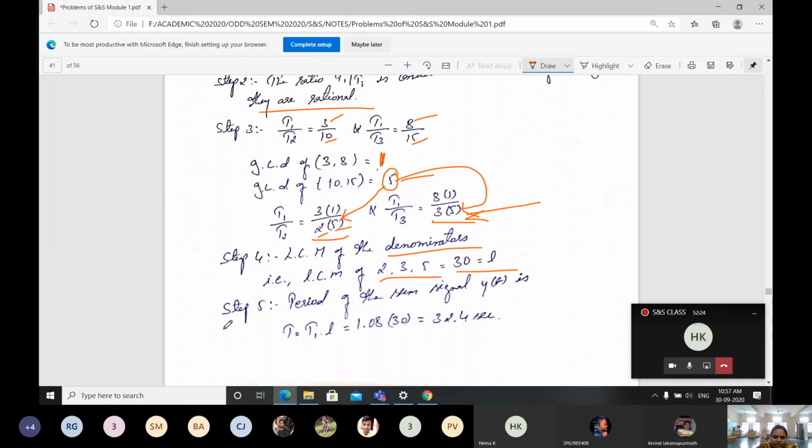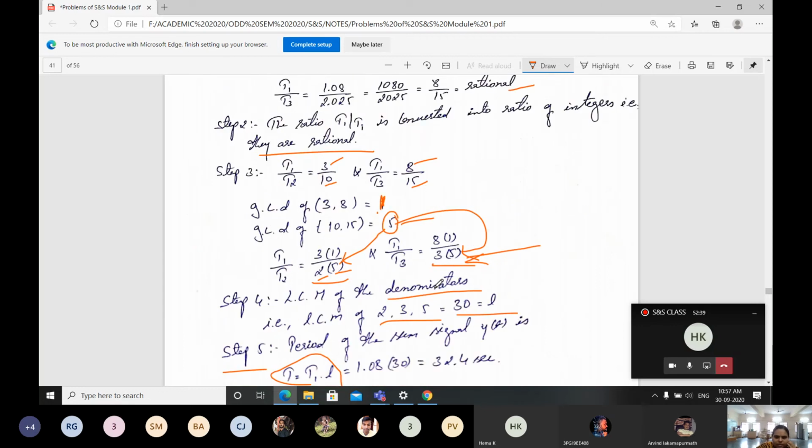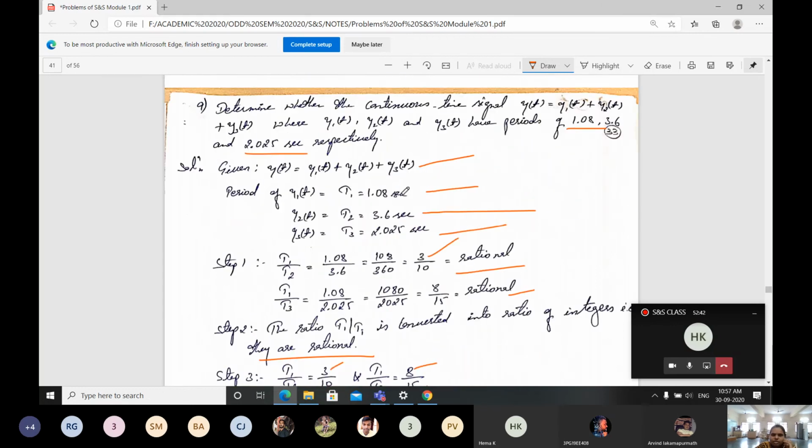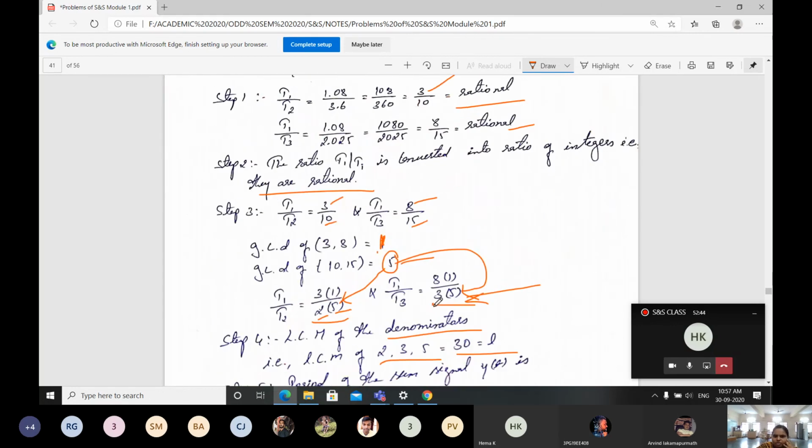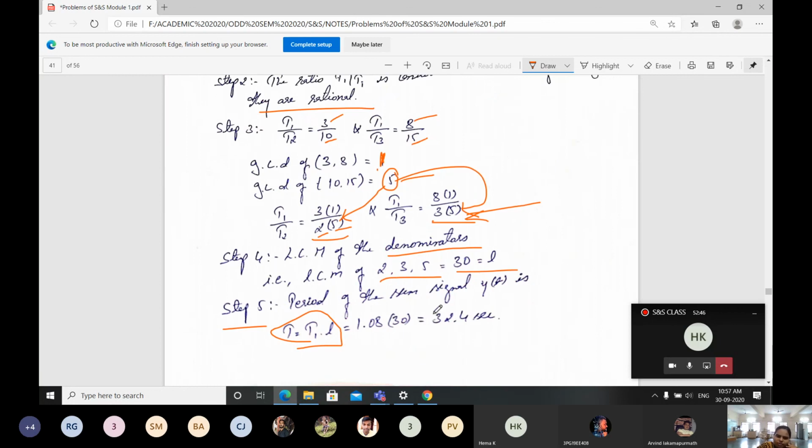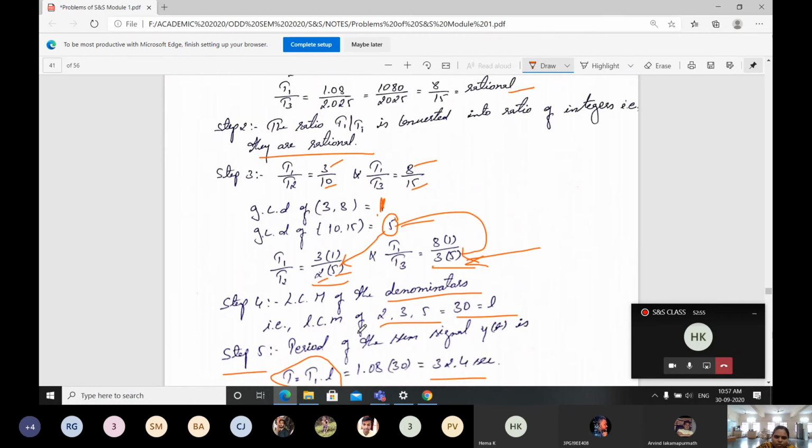Then what is left? The last part, that is step 5. The period of the sum signal, that is y of t, capital T, is going to be T1 into L. You substitute for T1, which is 1.08. Use this 1.08 into 30, and you'll get a period of 32.4 seconds. This is how you have to solve the problems.